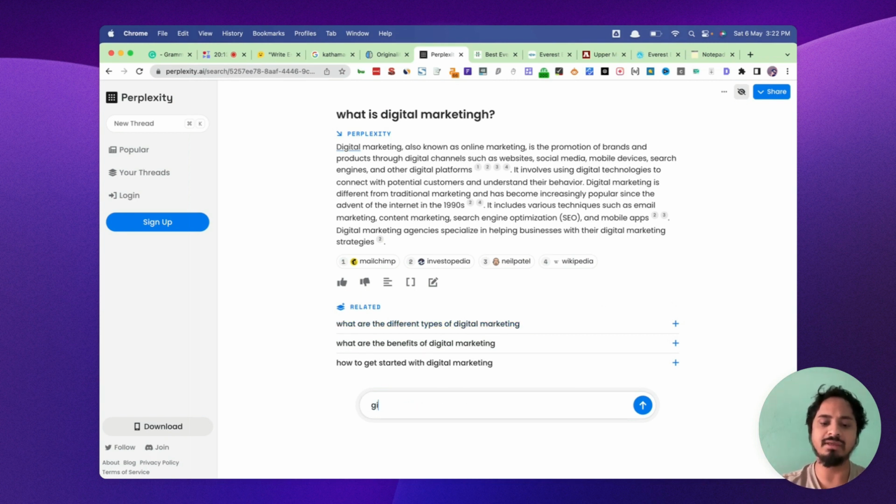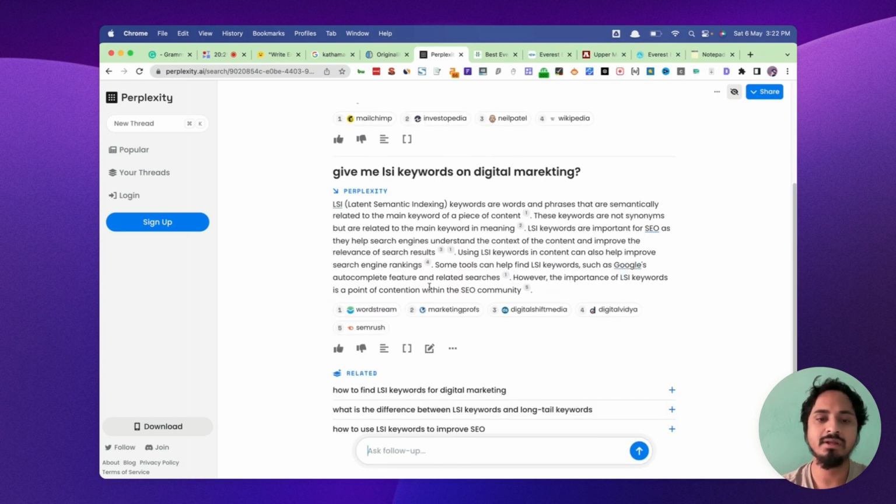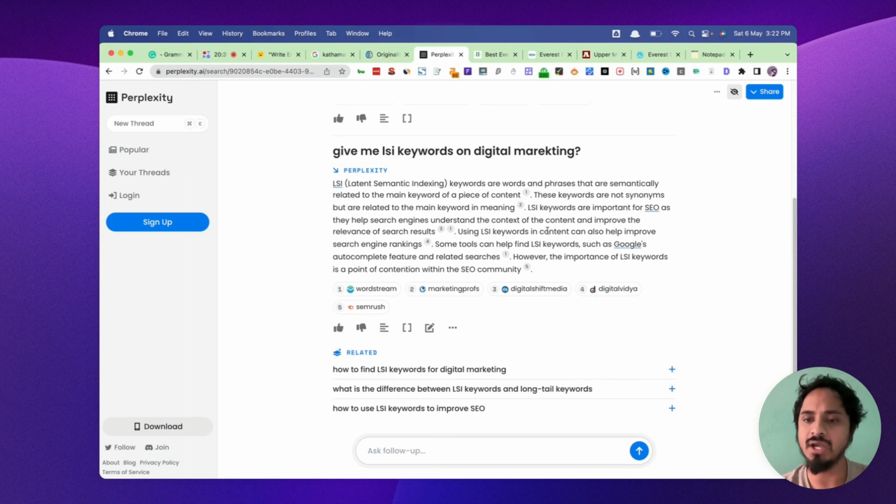Okay, so give me LSI keywords on digital marketing. I will type that. Let's see if it does that. Okay, it gives the LSI. Okay, it gives the definition. It gives the citation as well as the definition. So I'm not actually looking for that.